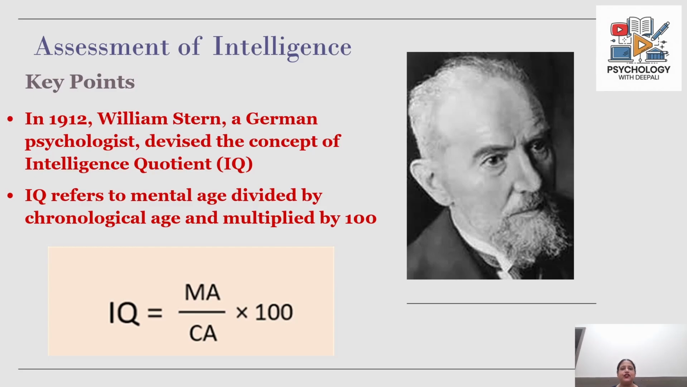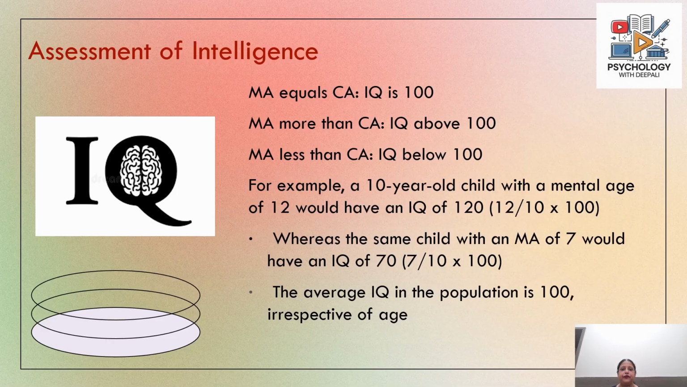So he was the first person to devise this, and we primarily know him for this. But he had a rich background of experience as well as research which made him stand out amongst other researchers at his point of time. So if we have a person who has a mental age equal to his or her chronological age, the IQ would be 100. If the mental age is more than the chronological age, IQ would be above 100. And if the mental age is less than the chronological age, it would be below 100.